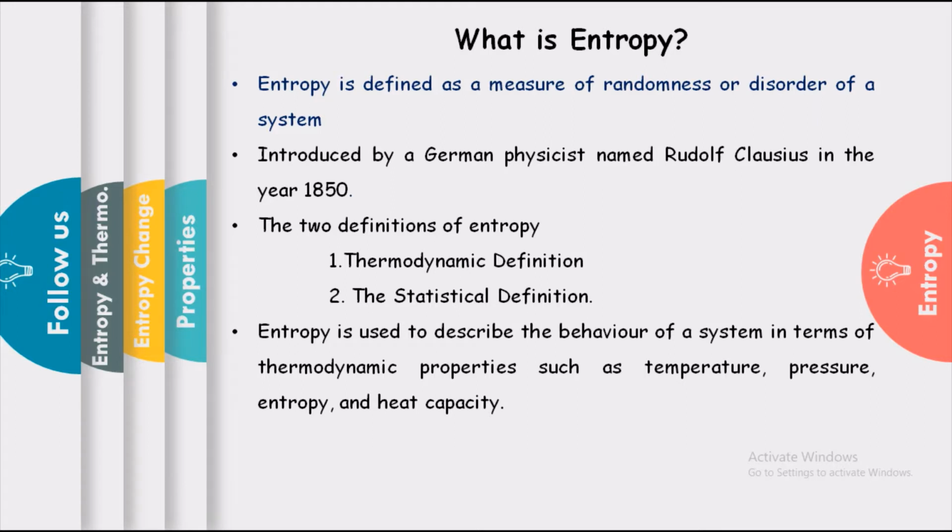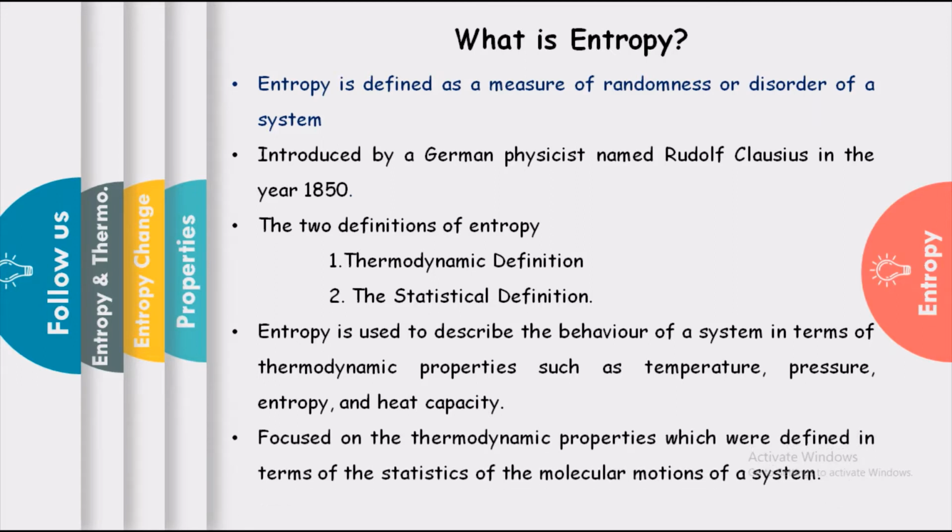This thermodynamic description took into consideration the state of equilibrium of a system. Meanwhile, the statistical definition, which was developed at a later stage, focused on the thermodynamic properties defined in terms of the statistics of the molecular motion of a system. And entropy is a measure of the molecular disorder. So this statement is very important about entropy.